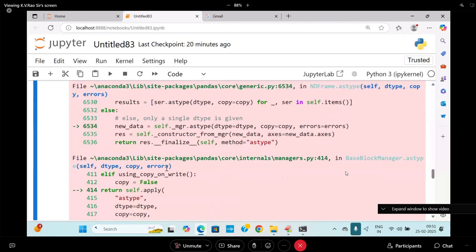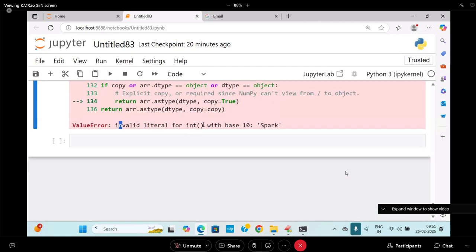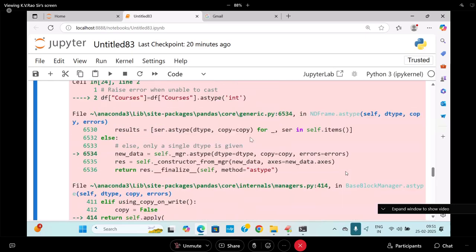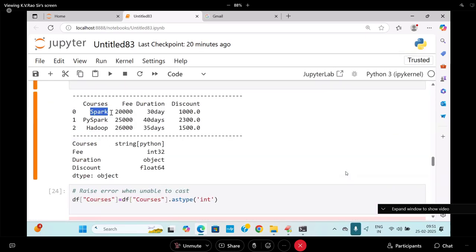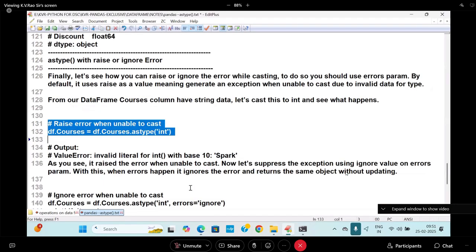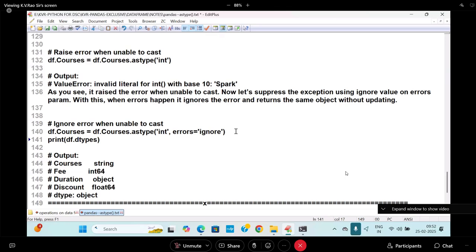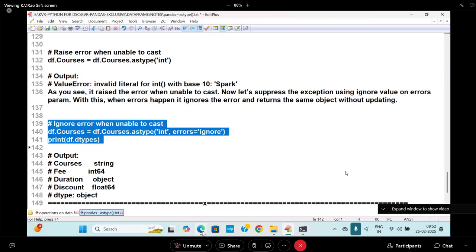Already we knew this in the beginning, but it is a very big error. See how big the error is. The value Spark which you have cannot be converted into int type. Spark is not a base 10 value, so it is not possible to convert. If we want to ignore such an error, what parameter is available? The keyword argument errors is equal to ignore. To ignore such updates, you use it.